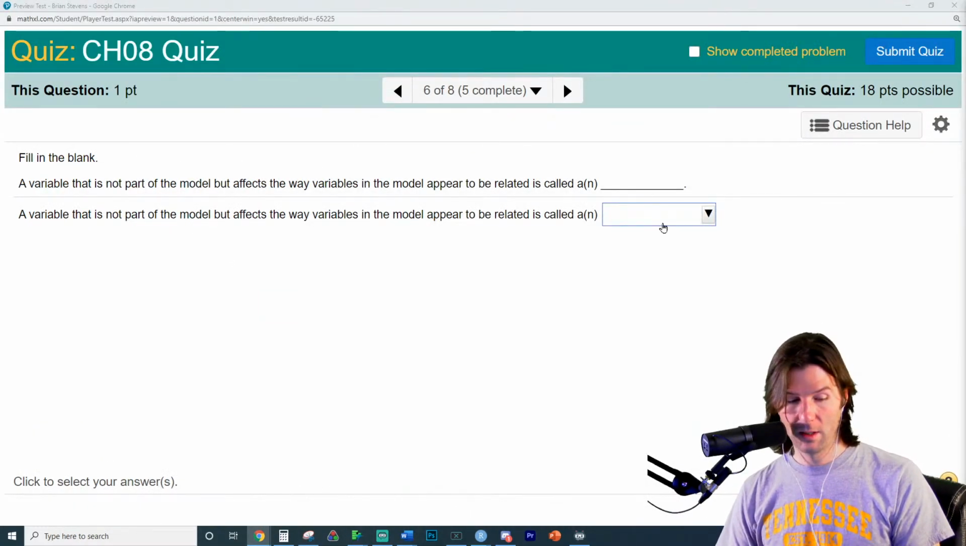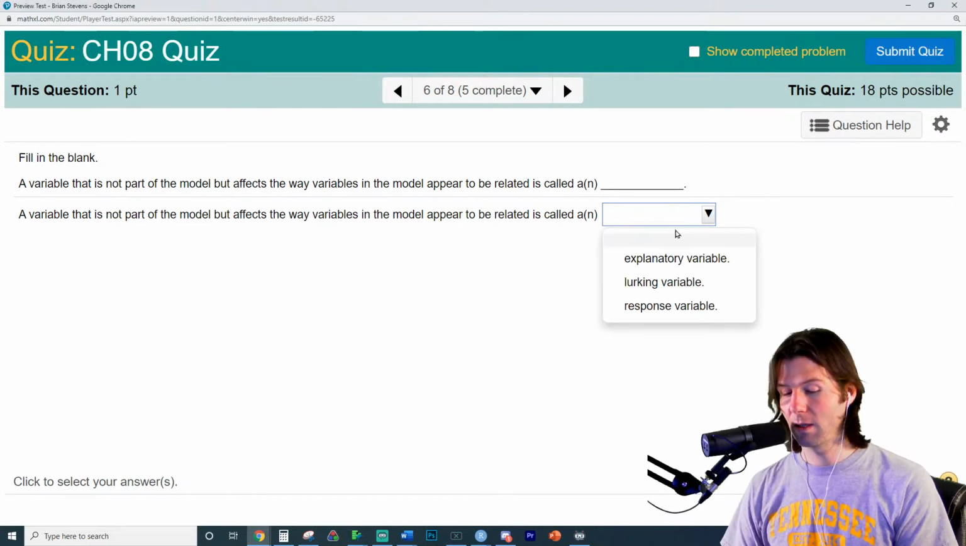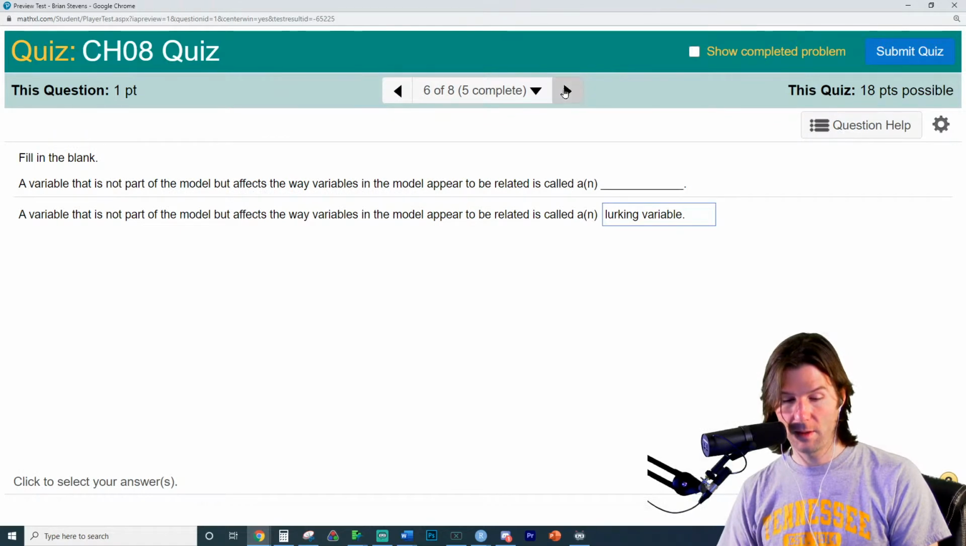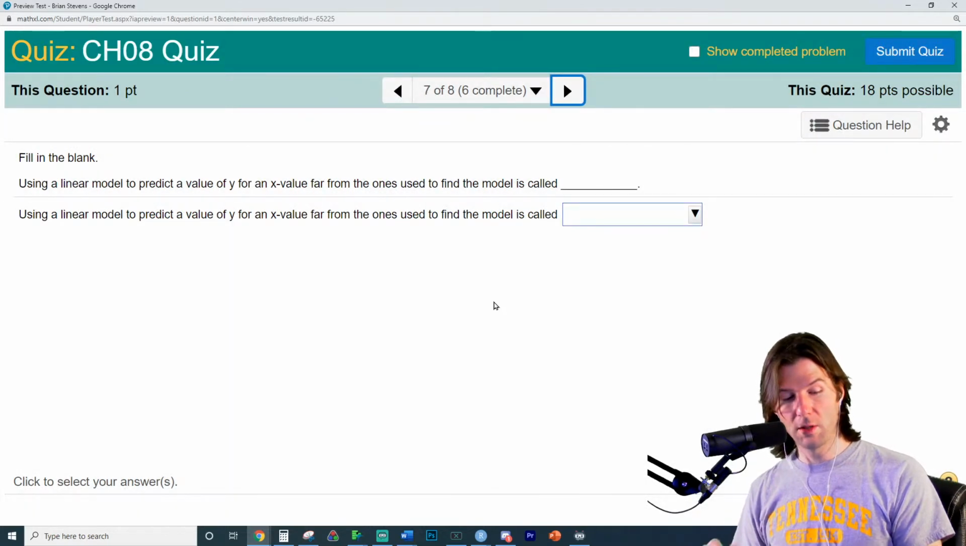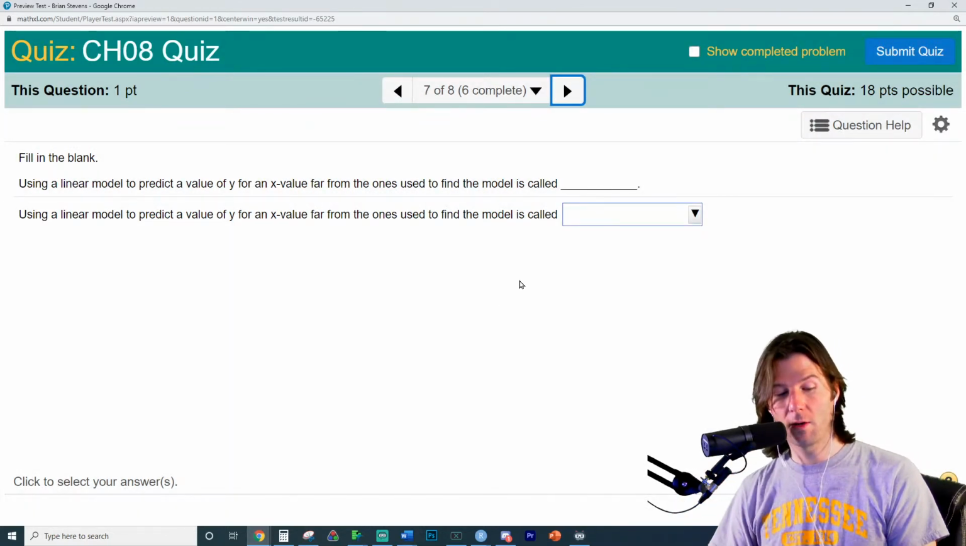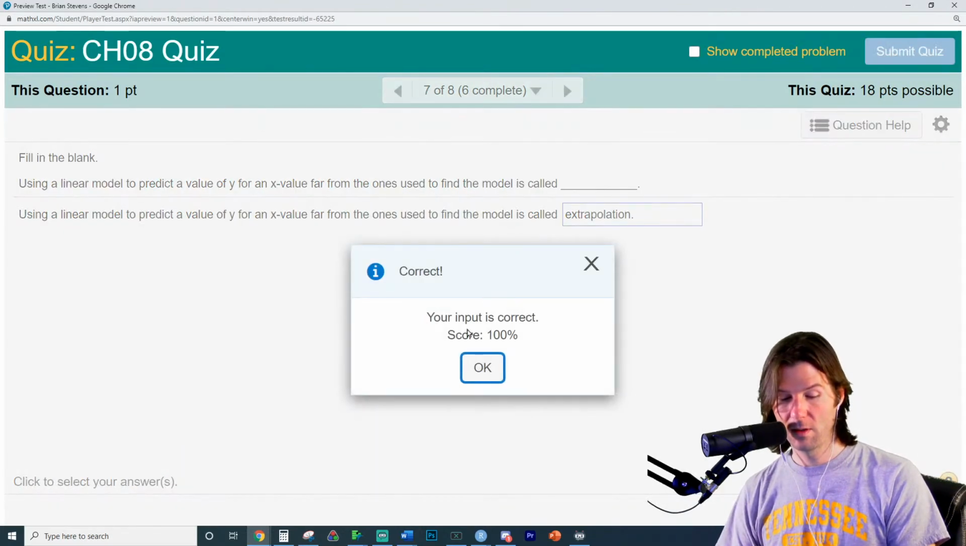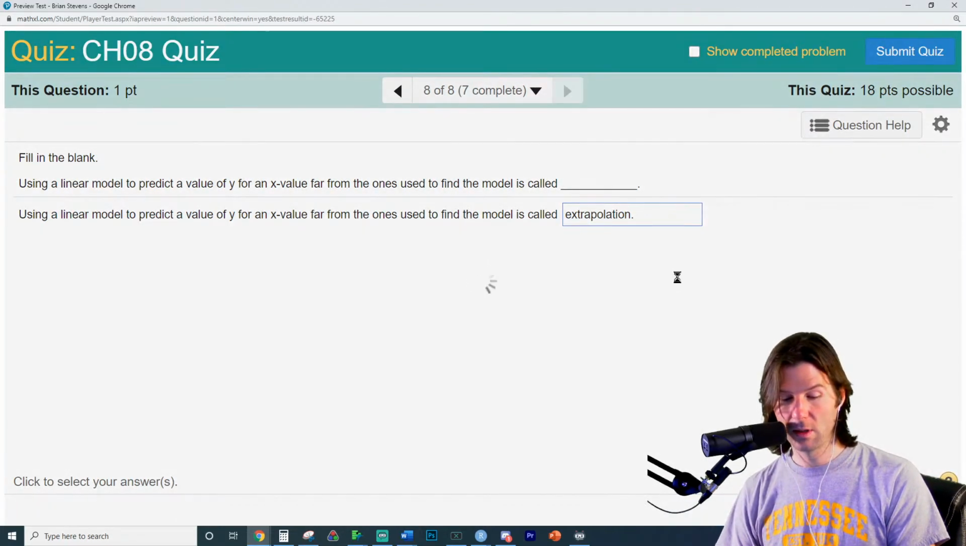I hope. So a variable that is not part of the model but affects the variables, that's going to be a lurking variable hidden outside the model. That's a lurking variable. Variable hiding out right there. I thought that was the next question. Using a linear model to predict y and x values far from the ones that are used to find the model is called, using a model to predict far from, I read it wrong. That's going to be extrapolation. It's got leverage on there. We didn't talk about leverage.